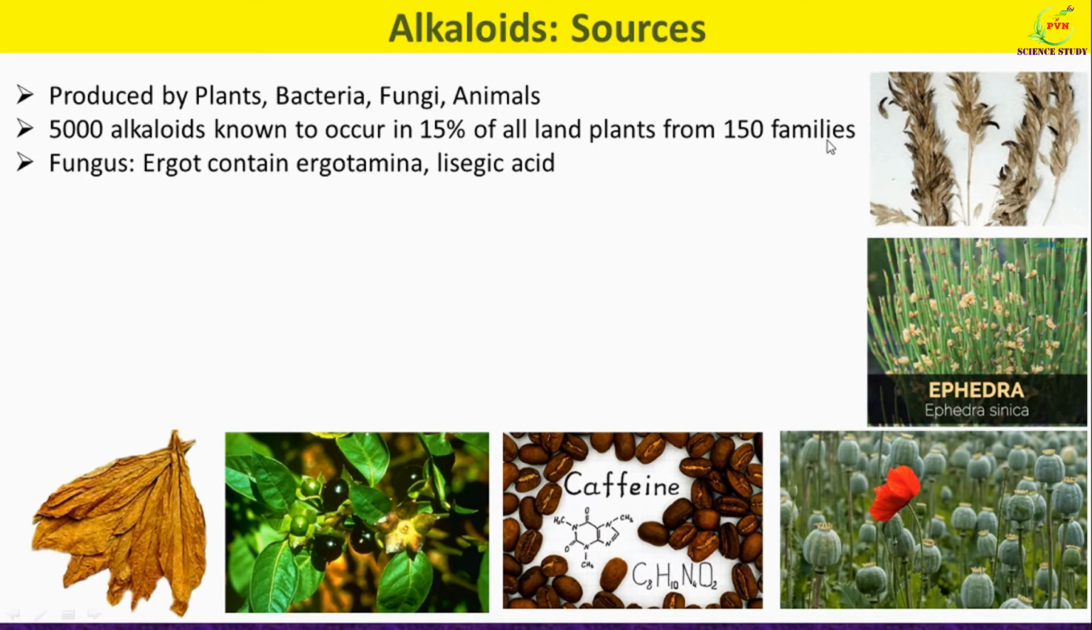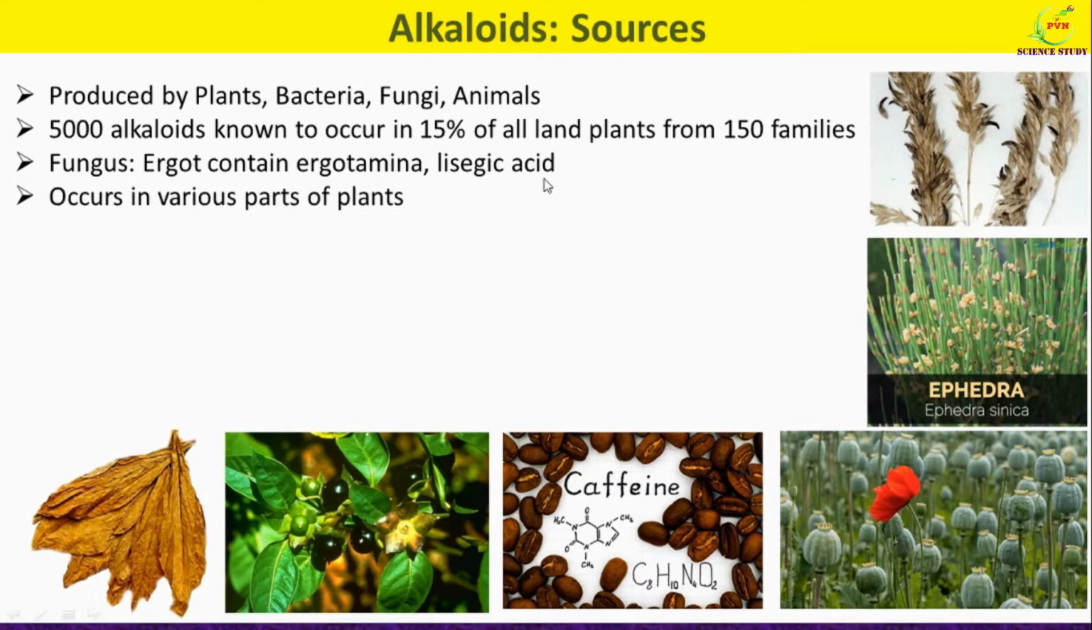Alkaloids are also produced from fungi. A very common example is the ergot fungi. This is the photograph of the ergot fungi. Ergot contains a rich amount of alkaloids. It contains ergotamine as well as lysergic acid.